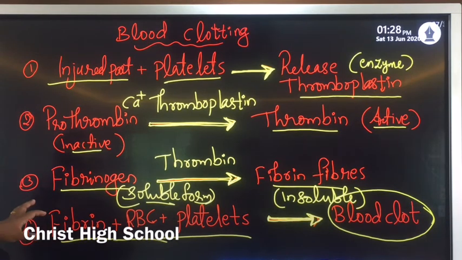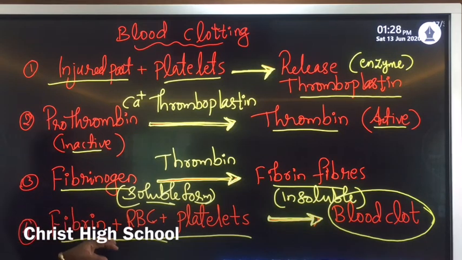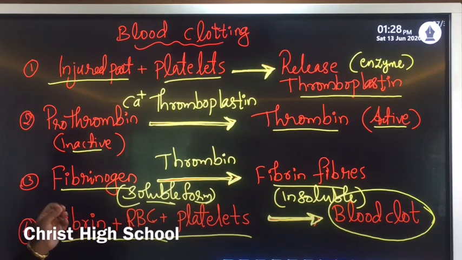This is the actual mechanism behind blood clotting. Clear? So blood clotting factors are involved in the clotting of blood. If any blood clotting factor is lacking, what will happen? Blood clotting does not take place at the site of injury, and due to this severe bleeding will take place.